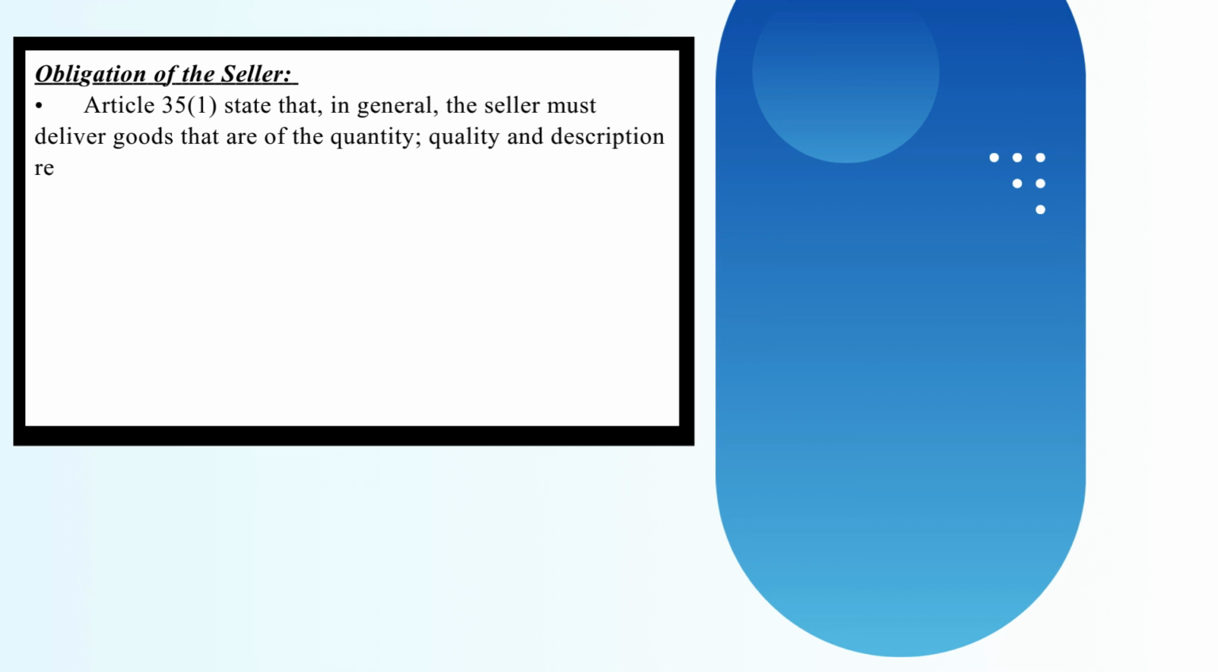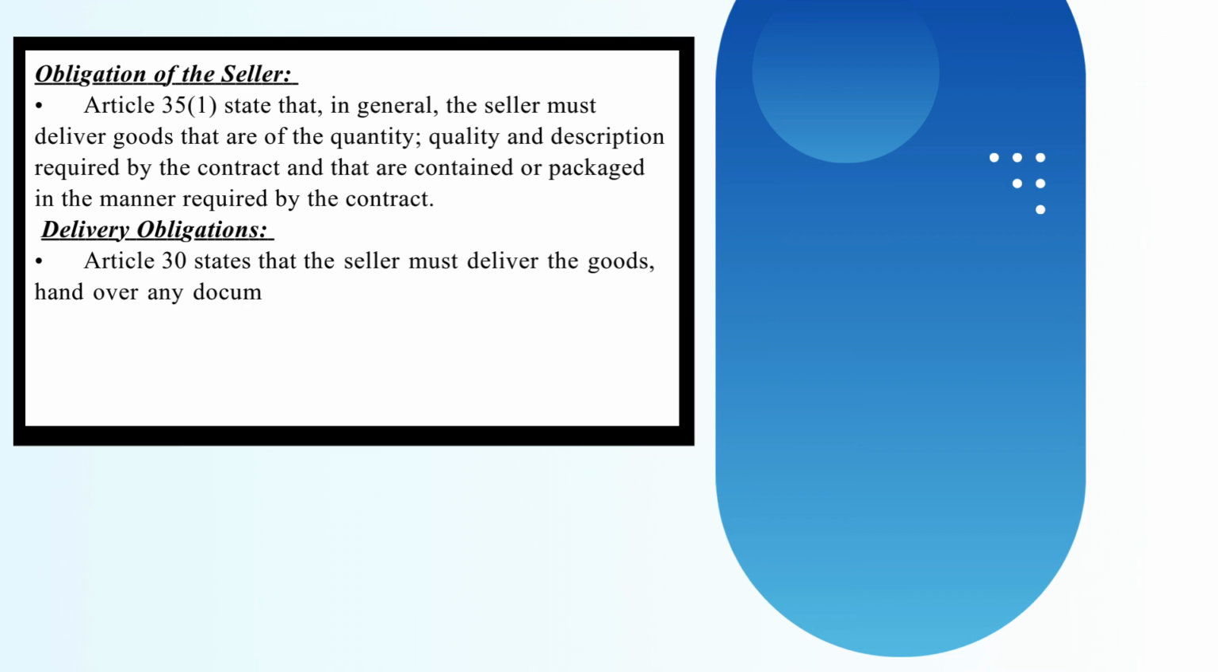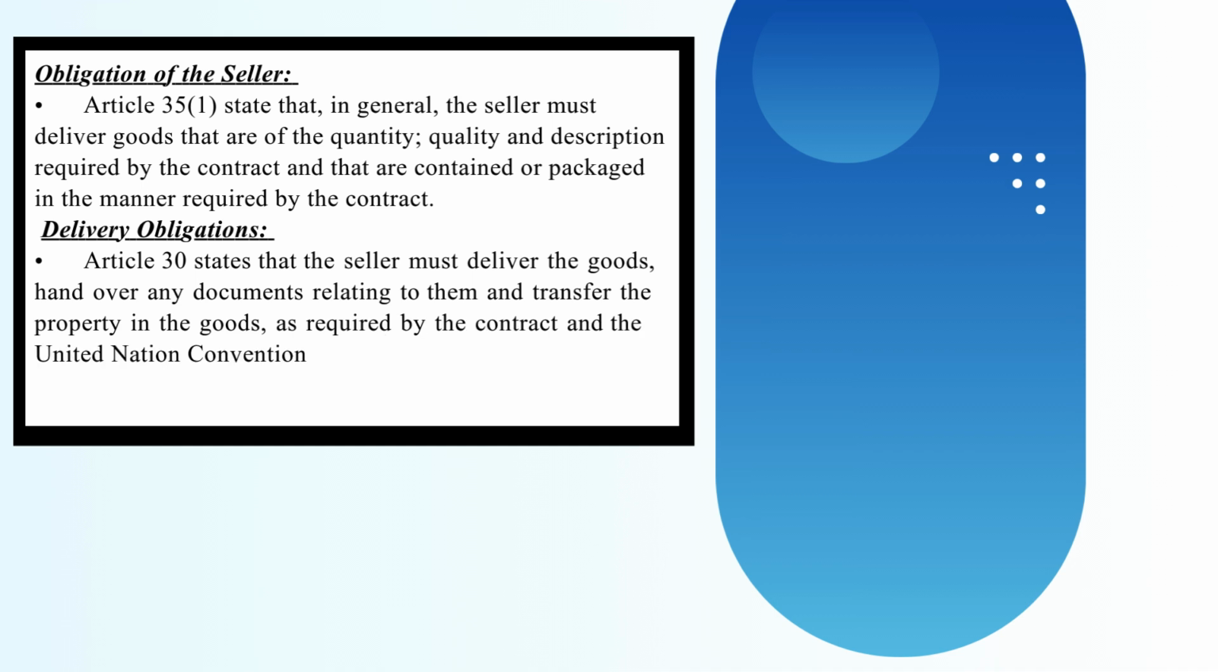Obligation of the seller. Article 35(1) states that, in general, the seller must deliver goods that are of the quantity, quality and description required by the contract and that are contained or packaged in the manner required by the contract. Delivery obligations. Article 30 states that the seller must deliver the goods, hand over any documents relating to them and transfer the property in the goods, as required by the contract and the United Nations Convention on Contracts for the International Sale of Goods, CISG.